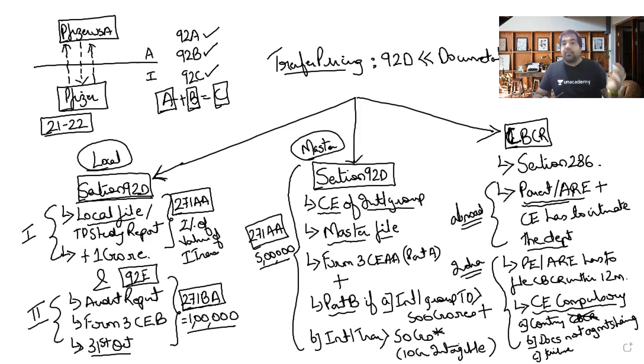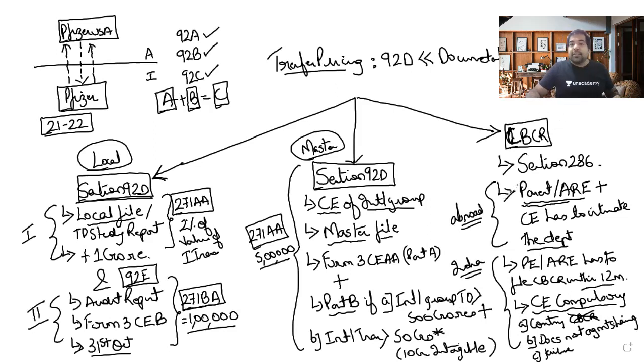If your parent entity files, you just need to intimate the department that your parent entity has filed it. But if your parent entity cannot file it, let's say your parent entity is in India, then they have to file it within 12 months from the end of the year. And if you are in India, you're relaxed because you don't need to file it, but you might have to still file it if that country in which your parent company, let's say Pfizer USA, does not have CBCR rules, or they don't have a sharing agreement, or they have not shared.